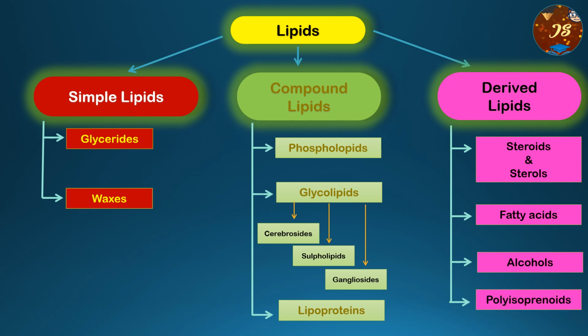Last one is polyisoprenoids. These are the linear or cyclic compounds made of two or more hydrocarbon units called the isoprene units. So the lipids which are made with isoprene units are called the polyisoprenoids.